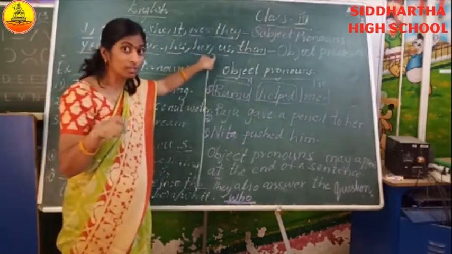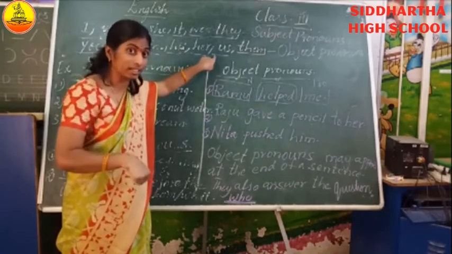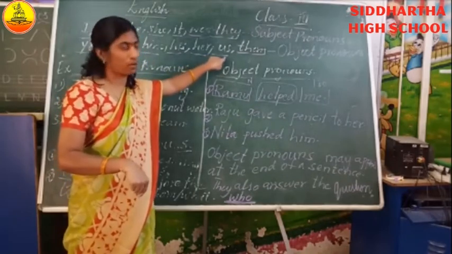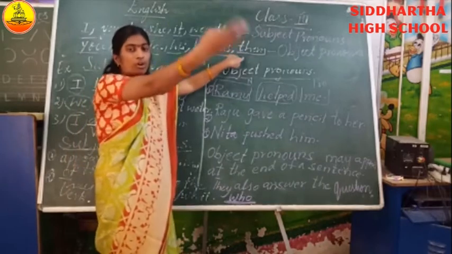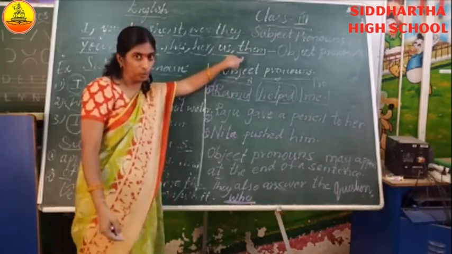Us, when do you use us? When you are present in that. So you are going to use the pronoun us. Them when you are talking about others. This is a plural form.